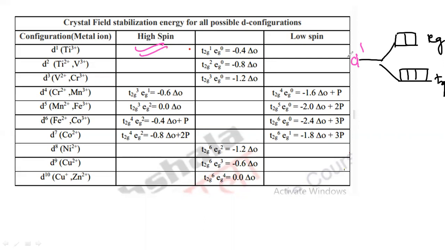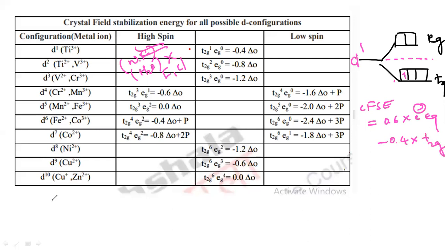High spin means the ligand is a weak field ligand, like water molecule and halogens like fluorine, chlorine. In case of a weak field, the electronic configuration follows Hund's rule. That means one electron will enter like this. So how can you calculate the CFSE value? The CFSE is equal to 0.6 into electrons of Eg minus 0.4 into electrons of T2g.